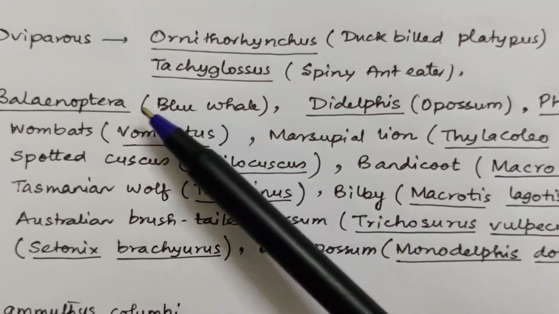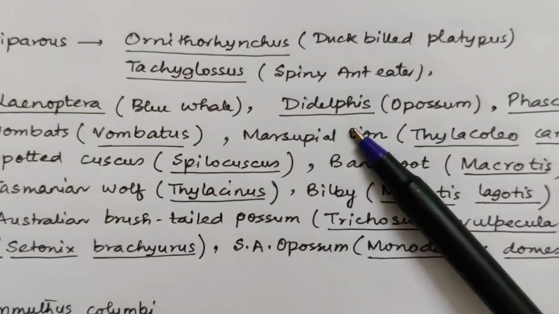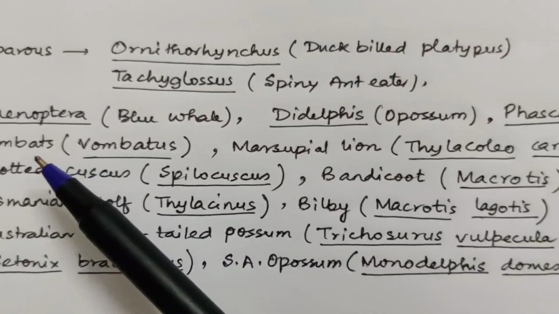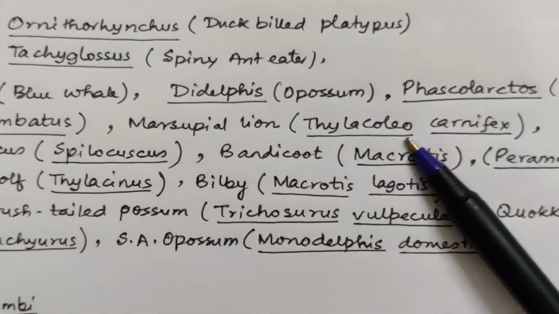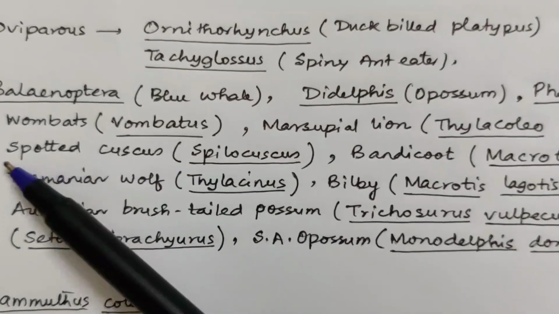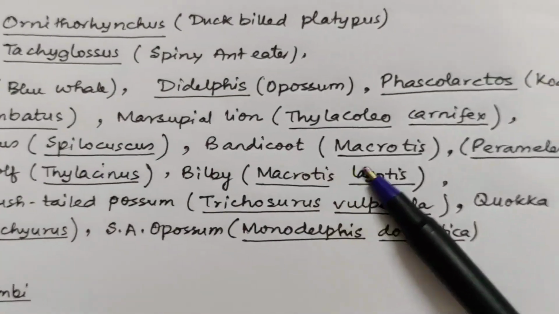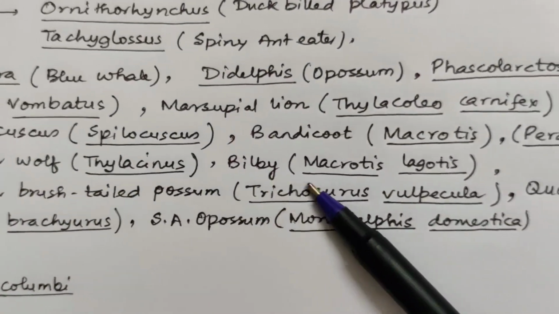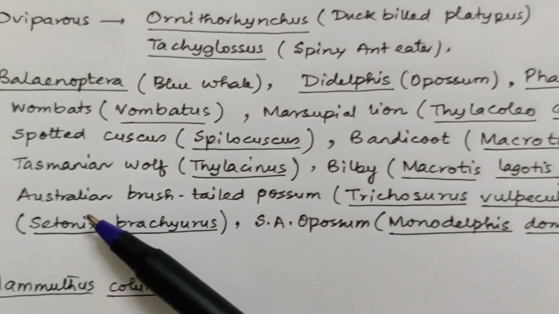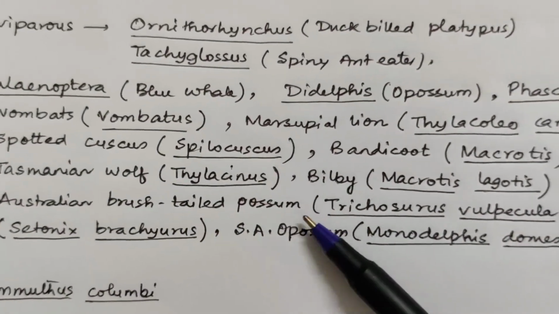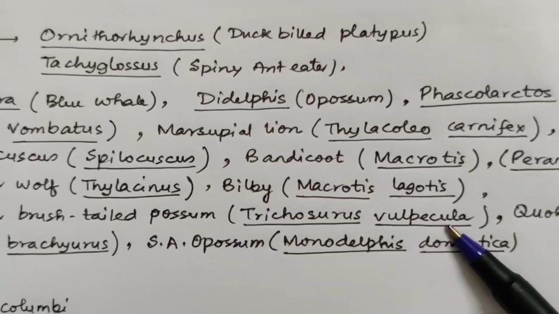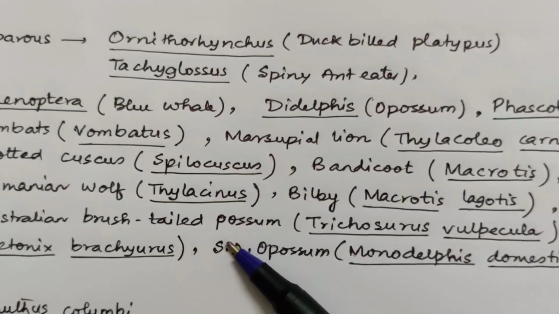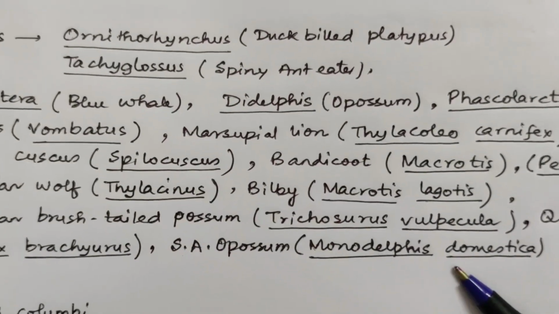Now these are certain examples with scientific names. Balaenoptera means blue whale, Didelphis is opossum, koala bear, wombats, marsupial lion, as you can see, spotted cuscus, bandicoots, Tasmanian wolf, Thylacinus, bilby, Macrotis lagotis, Australian bush-tailed possum, Trichosurus vulpecula. Quokka is Setonix brachyurus, and South American opossum is Monodelphis.